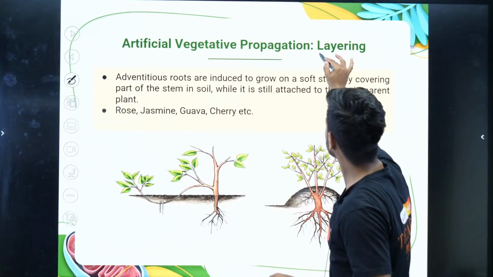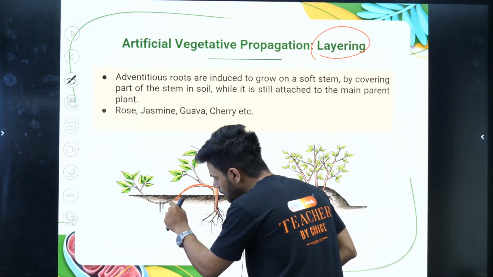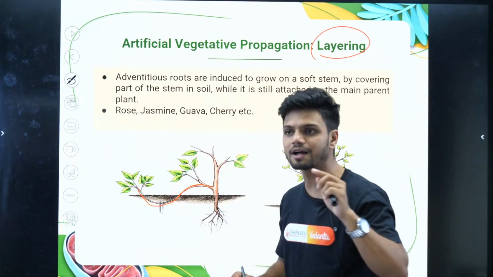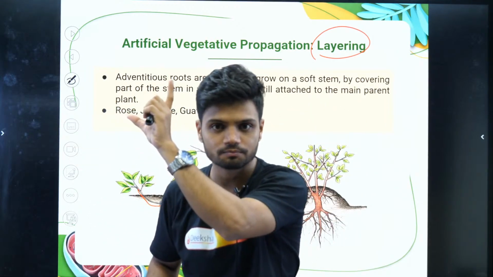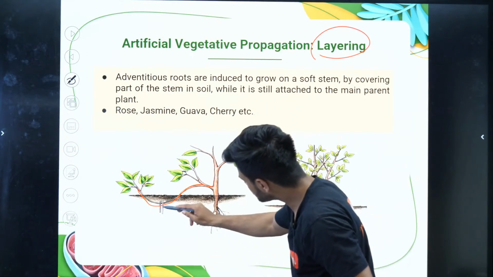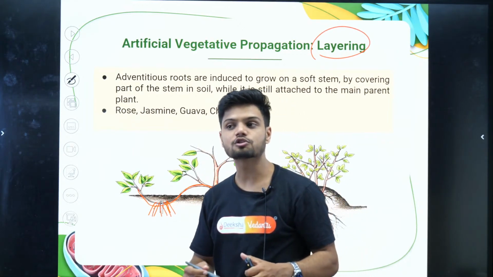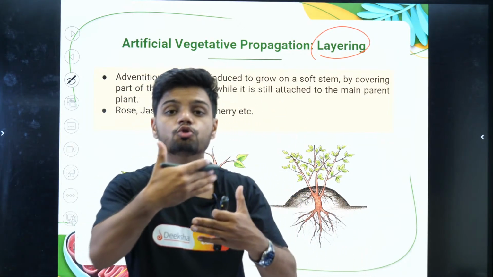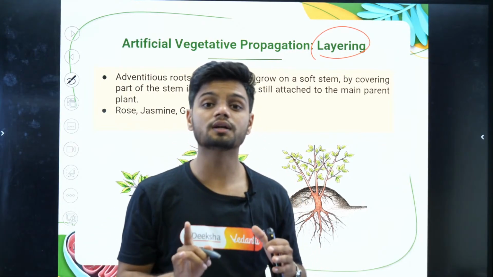Now what is layering? Can you see this plant? The branch of the plant is bent into the soil. From this part here, roots will start to grow. You're developing a new plant without using seed.